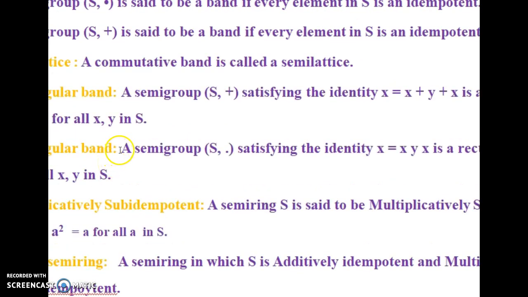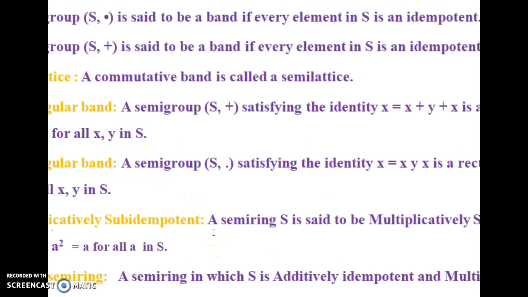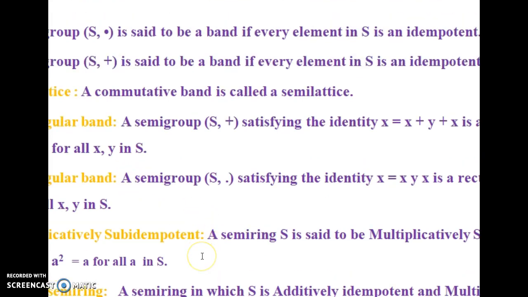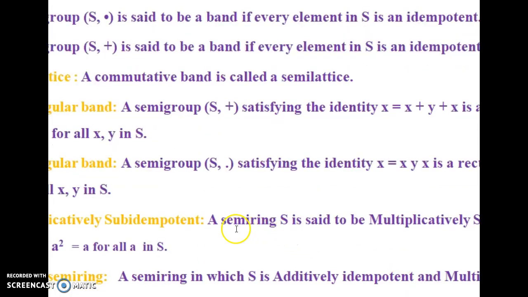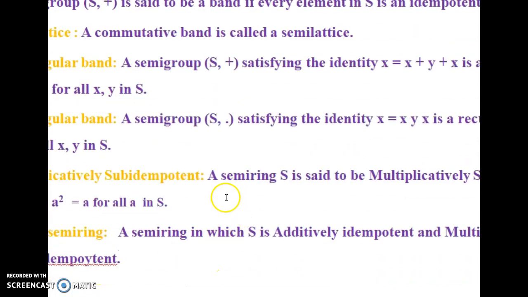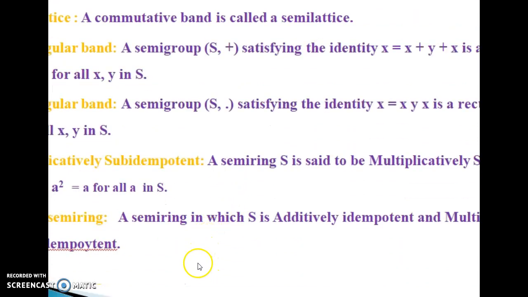The definitions which we have seen up to now and which we are going to see are useful for the results of a semiring: a band, semilattice, rectangular band with respect to addition and multiplication, and the definition of multiplicatively subidempotent Viterbi semiring.